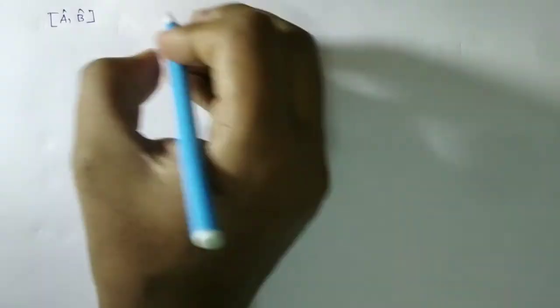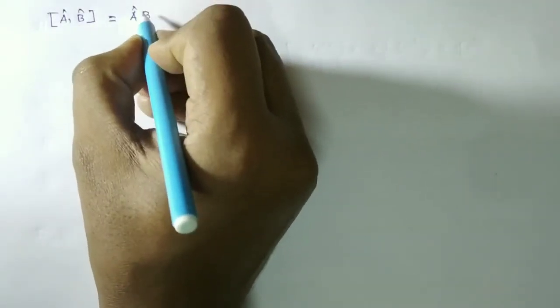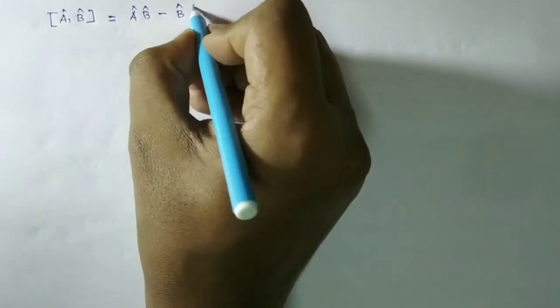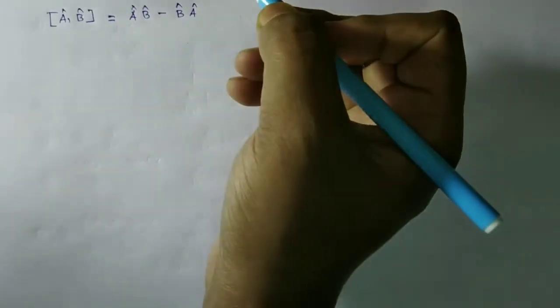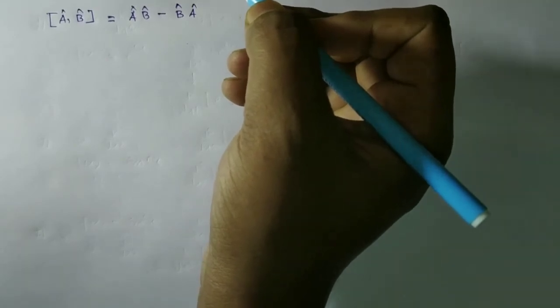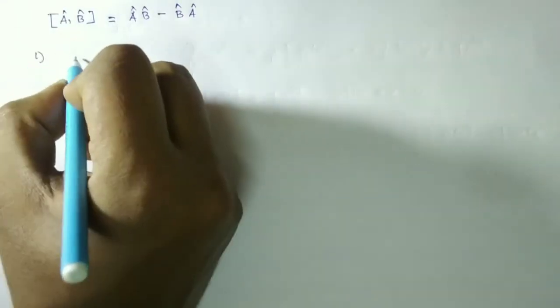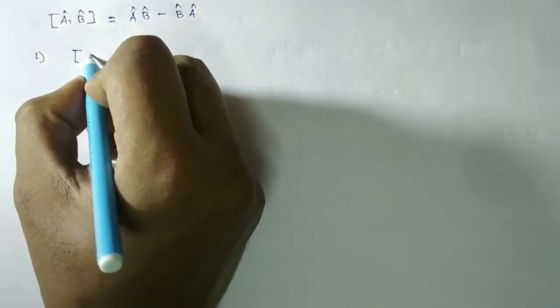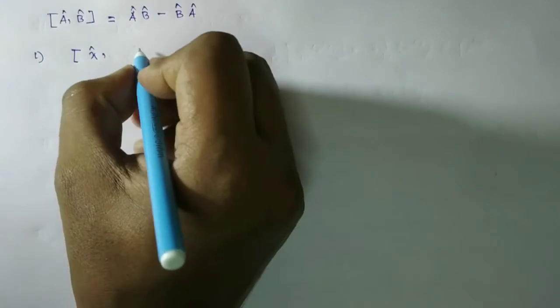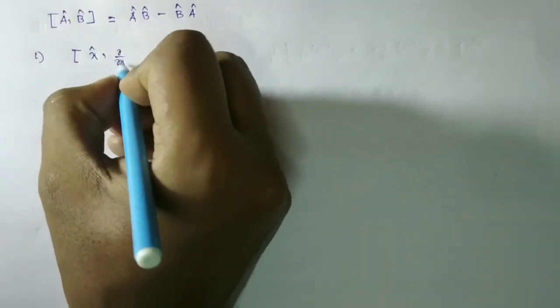We have just seen that the commutation relation between two operators A and B is equal to AB minus BA. So let us now discuss some examples. Suppose first of all we have to find out the commutation relation between the operator x and the operator del x. As we know, the operator should operate on some function. Only an operator has no meaning.